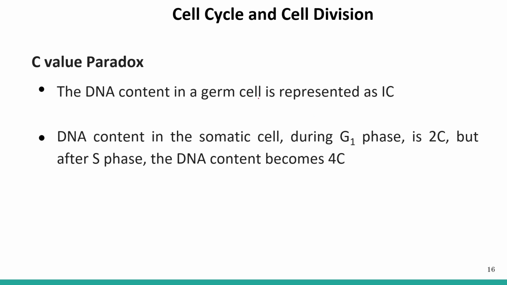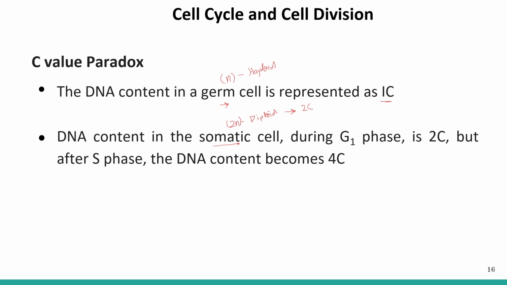Alright, so the DNA content of the germ cell. What are germ cells? Germ cells are haploid. They have 1 chromosomal set, so the DNA content will be 1C. And the DNA content of somatic cells, what are somatic cells? They are diploid, they are 2N. Somatic cells, also known as vegetative cells, are diploid. So in somatic cells, the DNA value will be 2C.